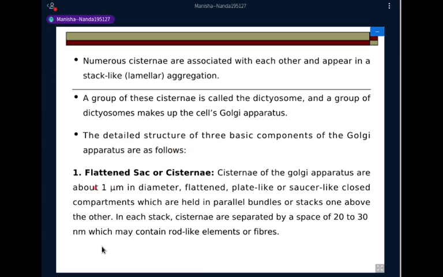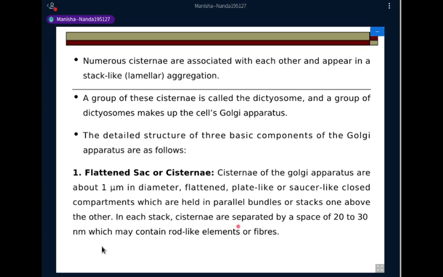So the detailed structure of the Golgi can be divided into flattened sacs or cisternae. These are about 1 micrometer in diameter, flattened, plate-like or saucer-like, closed compartments which are held in parallel bundles or stacks, one above the other.